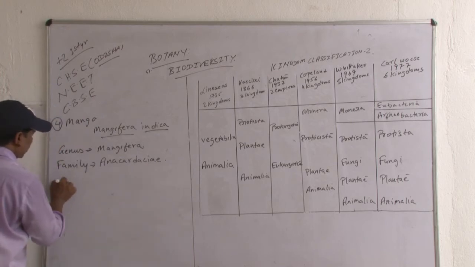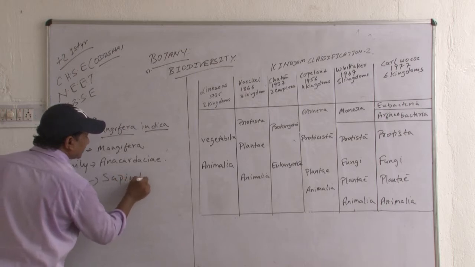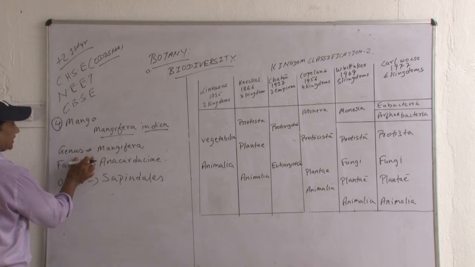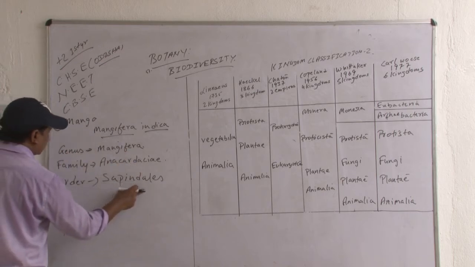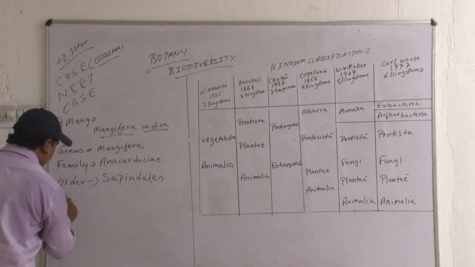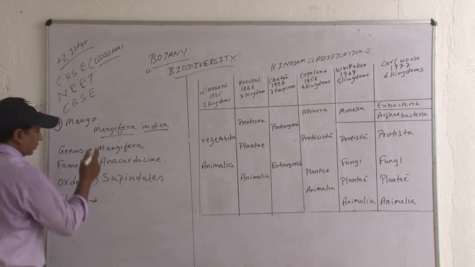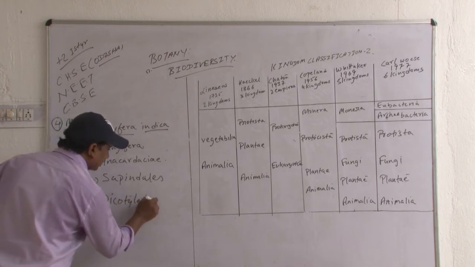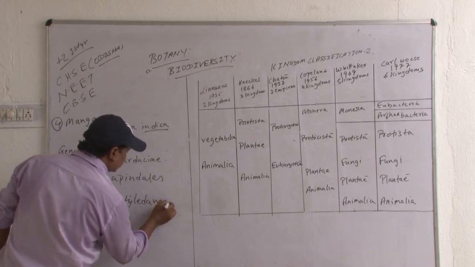Next, order is Sapindales. Species is indica, genus is Mangifera, family is Anacardiaceae, order is Sapindales. Now, species is over, genus, family, order. Now, class. Class is Dicotyledonae. What is it called? Dicotyledonae, having 2 cotyledons.